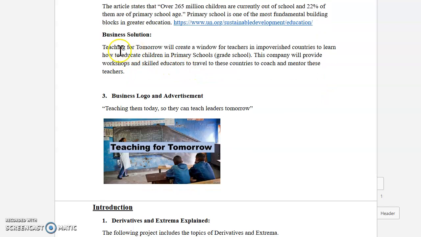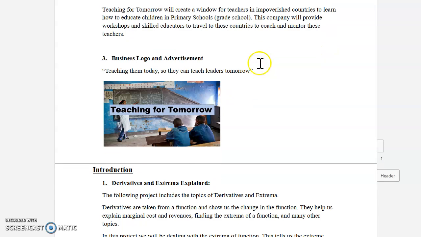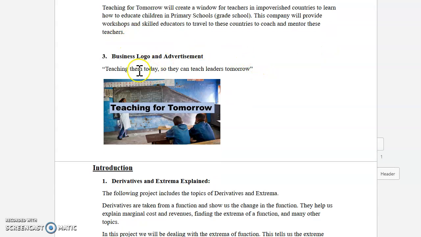So my business solution is going to be to create Teaching for Tomorrow, which will create a window for teachers in impoverished countries to learn how to educate children in primary schools or grade school. This company will provide workshops and skilled educators to travel to these countries to coach and mentor these teachers. On my business logo and advertisement: teaching them today so they can teach leaders tomorrow.